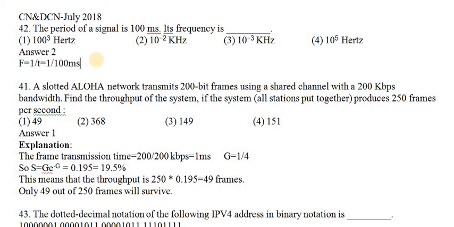A millisecond is 10 power minus 3, so this is 1 divided by 10 power minus 1, which is 1 divided by 0.1. So it is 10 hertz.